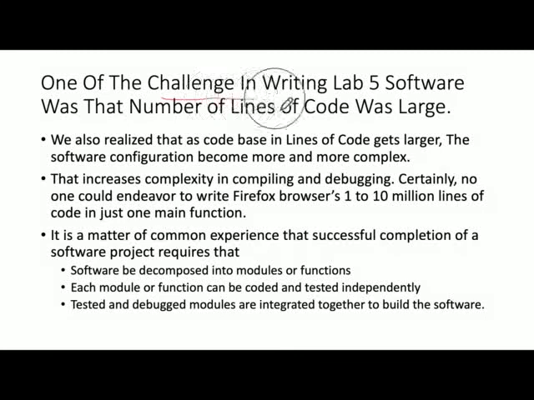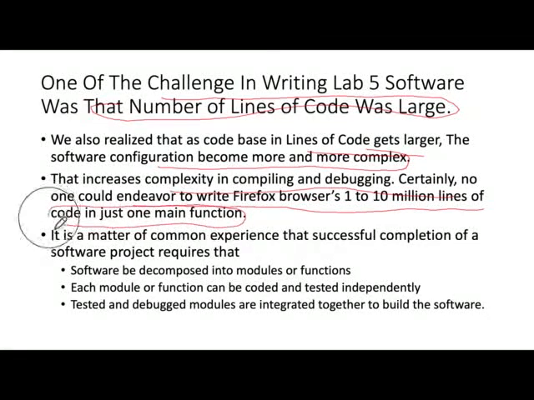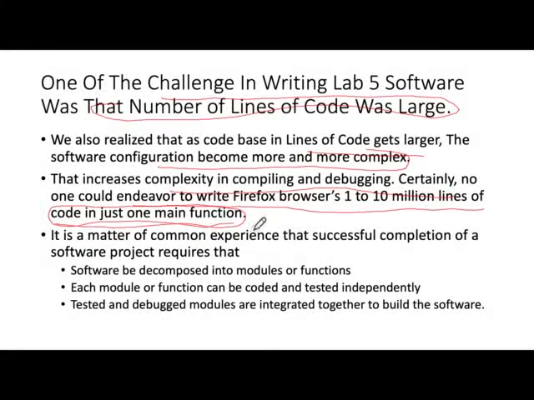One of the challenges in writing Lab 5 was that the number of lines of code was large. We also realized that as the code base in lines of code gets larger, the software configuration becomes more and more complex. That increases the complexity in compiling and debugging. And clearly, no one can endeavor to write the Firefox browser's 1 to 10 million lines of code just in one main function that you have been doing so far. I'm not even sure anybody will try and not give up in like 10 minutes.